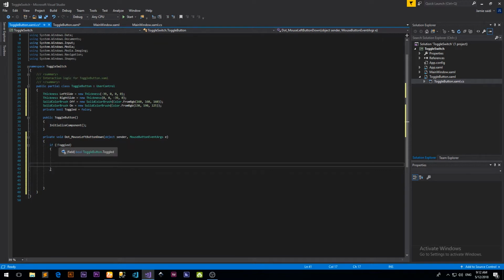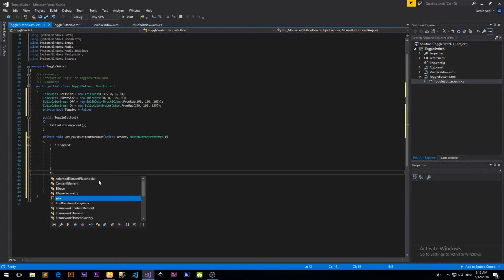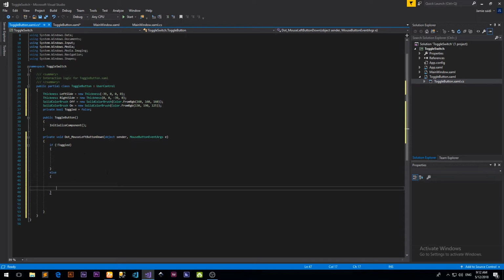So if the button is off, is not toggled, if it's false, then it should turn it on. Else it should turn it off. Otherwise, if the button is on, then it should turn it off.